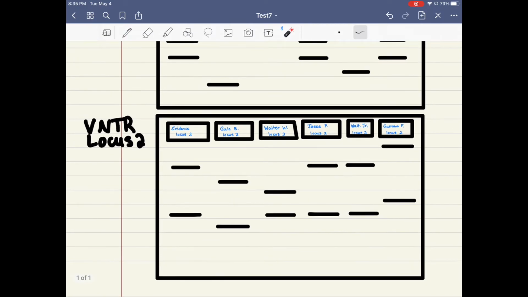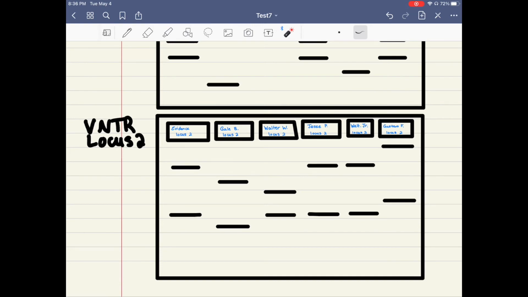So this is the second part of the evidence locus. First, we'll just check just in case. Of course, Gail still does not match. That doesn't always happen, but I know Walter White only matches at one of the loci. As you'll see, he still has 50% matching with Walt Jr. And then Jesse Pinkman still matches with both, so he's pretty likely the killer, but we'll continue looking just in case.